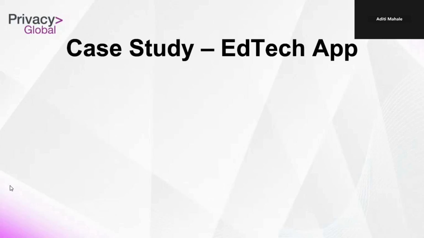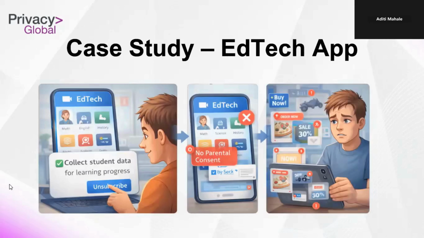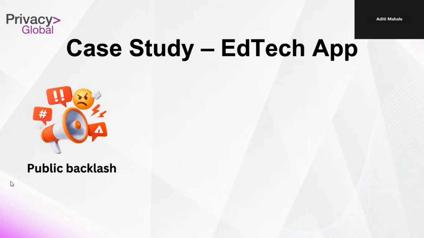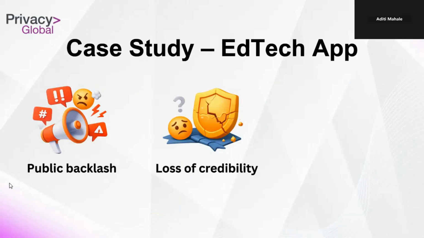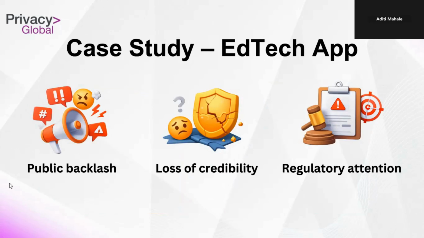Now, let's see a case study of an EdTech app. So, an EdTech app collected personal data of students under 16 without verified parental consent and then used that data for targeting advertising. The result: public backlash, loss of credibility, and regulatory attention. Under most privacy laws, including TPDP, children's data requires higher protection, explicit parental consent, and stricter safeguards. If you mishandle minors' data, the consequences multiply. This is not just compliance risk, it is ethical responsibility.